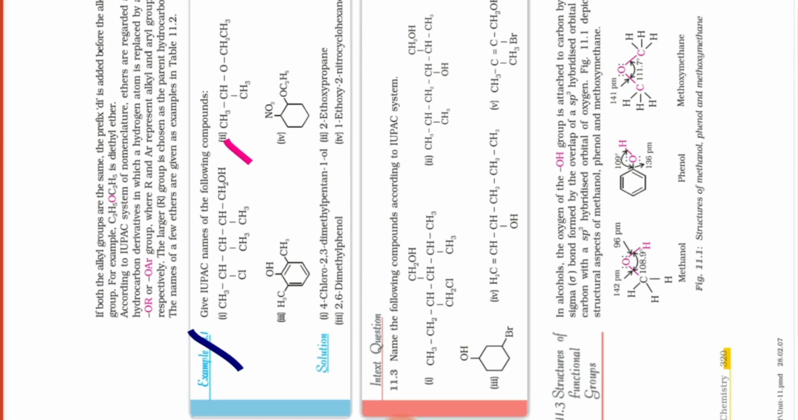I think we know very well which side the functional group is on. From that side only we are going to start the numbering: 1, then 2, 3, 4 and 5. Now you see, at the second position, third position and fourth position, is a substituent there or not?